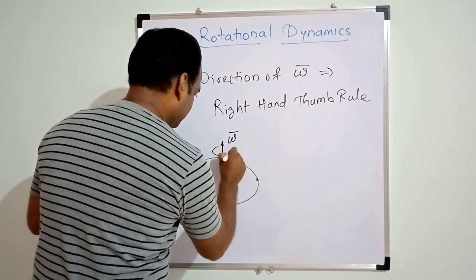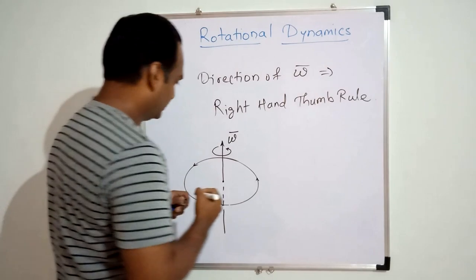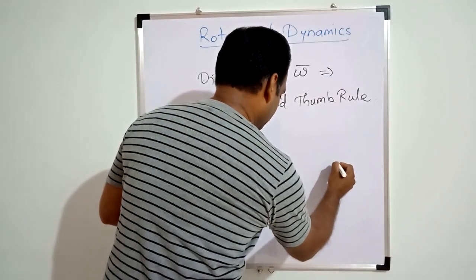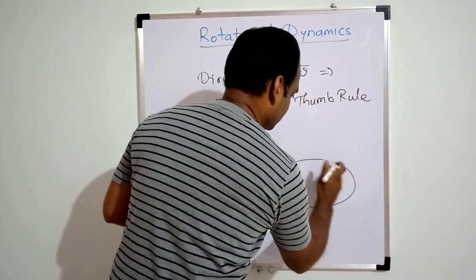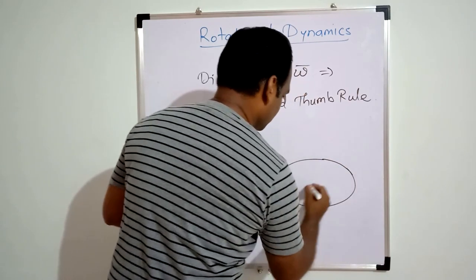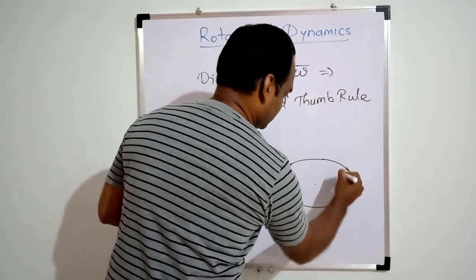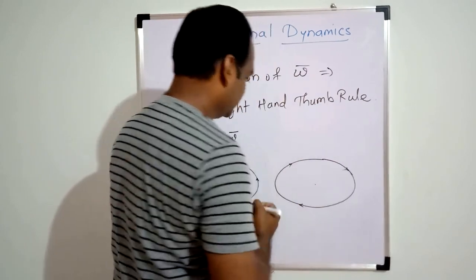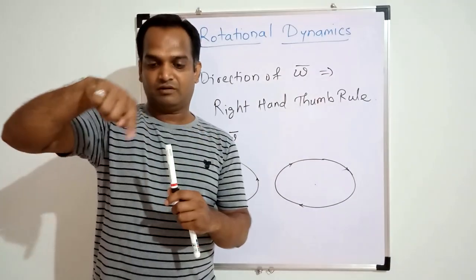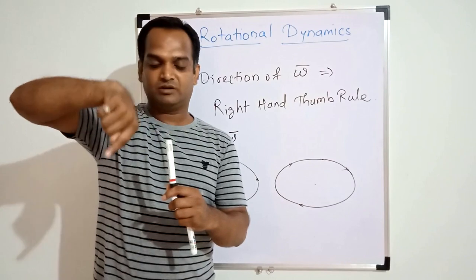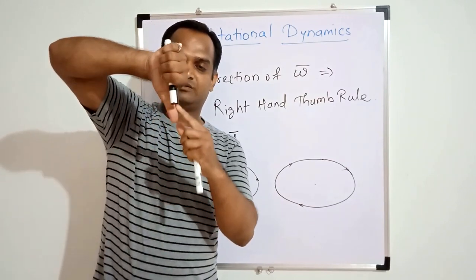The object is rotating in anti-clockwise direction in that case, and when the object is rotating in clockwise direction in the horizontal plane, curl the fingers of the right hand and stretch out the thumb.